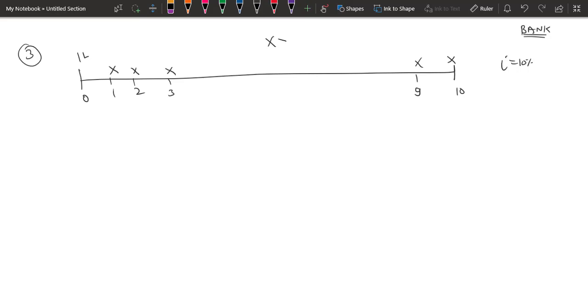So your X should be greater than 10,000, because that is what your interest amount is for the first year. And if this X amount is not greater than 10,000, that means you are not even able to pay the interest part on the loan. So how are you going to repay back the loan in 10 years? The reason we are paying more than the interest is to reduce the balance of the loan by the end of the first year. So we have three options. Let's say first option is X equals 10,000. Second option is X is greater than 10,000. And third option is X is less than 10,000. And we'll see what happens in these three options.